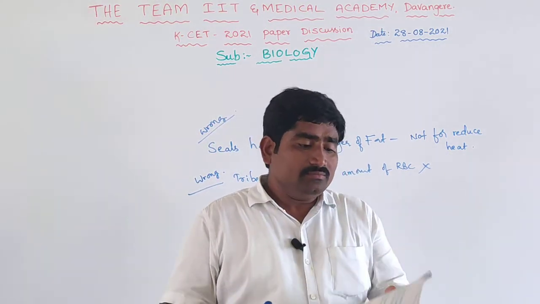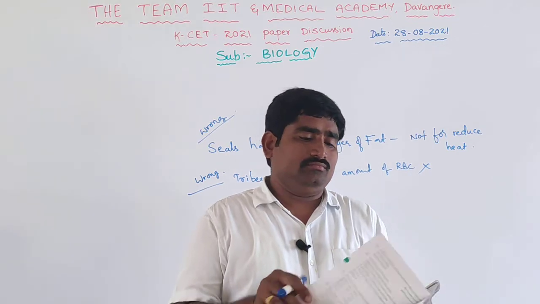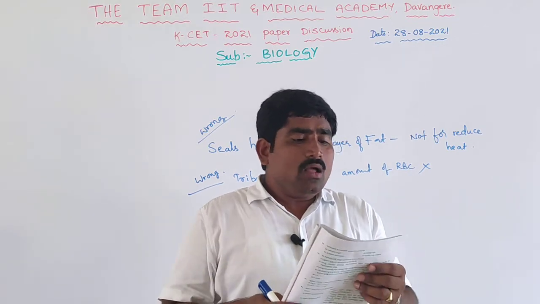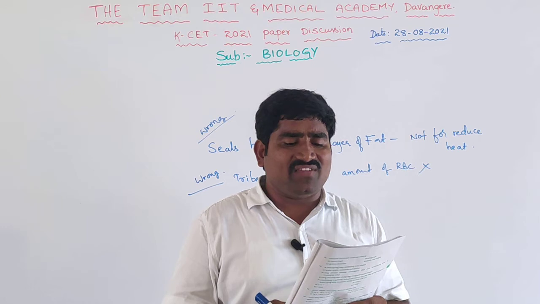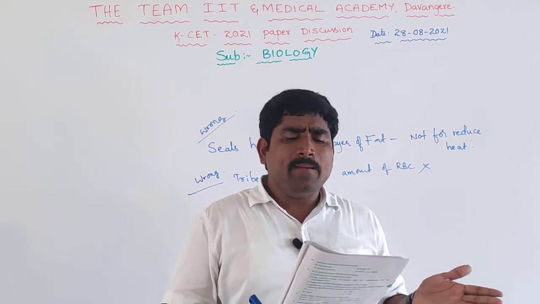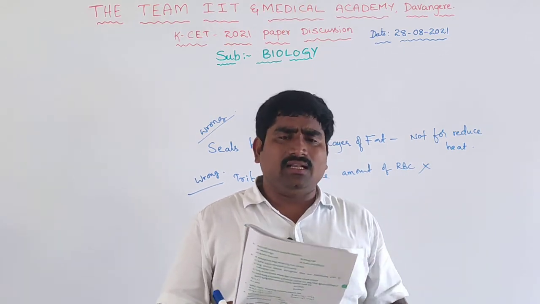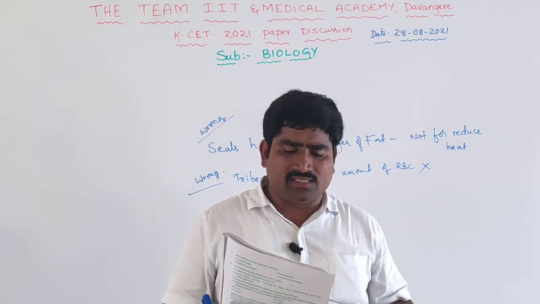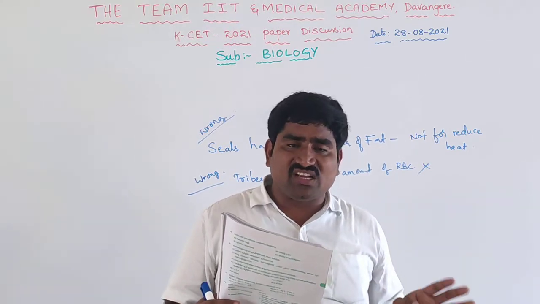Next one. Population size keeps changing, depending on different factors such as food availability, predation pressure, and adverse weather. All of these is the right answer. Speciation is generally a function of time.